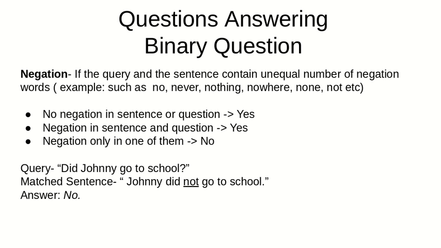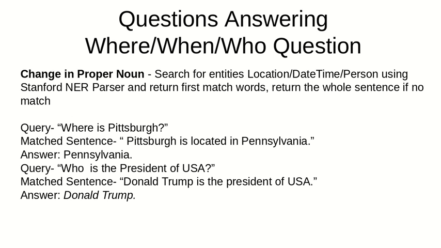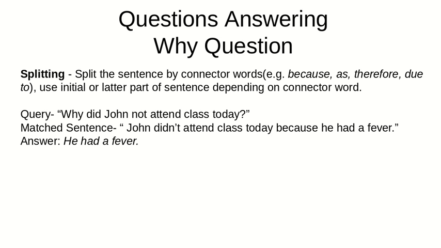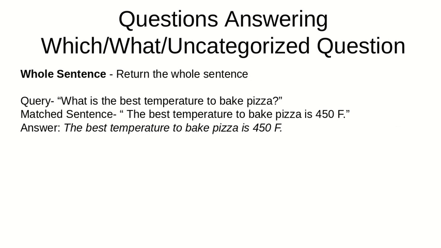After picking the sentence, we employ question processing for different question categories. For binary question, we detect the number of negations in the sentence to choose whether the answer is yes or no. And for where, when, who question, we change the pronouns by selecting the matching entities in Stanford NER parser and retain the entire sentence if no matching. And for how question, we split the sentence by and use the latter part as the answer. For why question, we split by connected words and use the former or latter part to form the answer. Similarly, we could deal with which, what on categorized questions. And this is the overview of our QA system. Thank you.